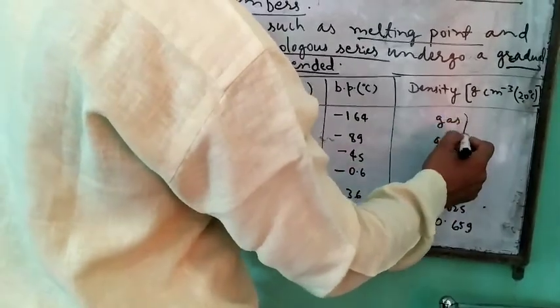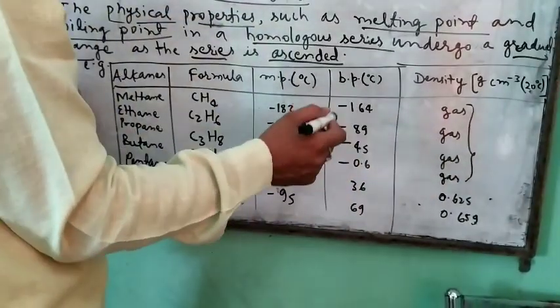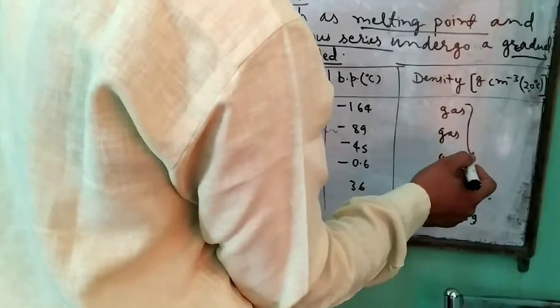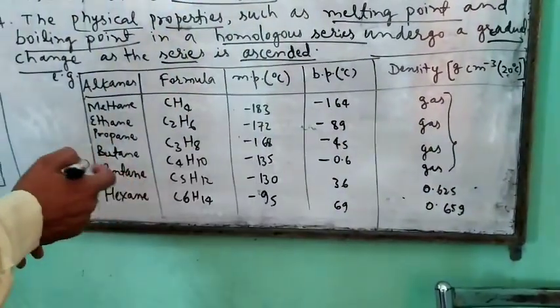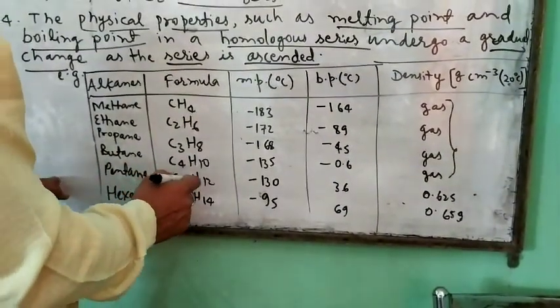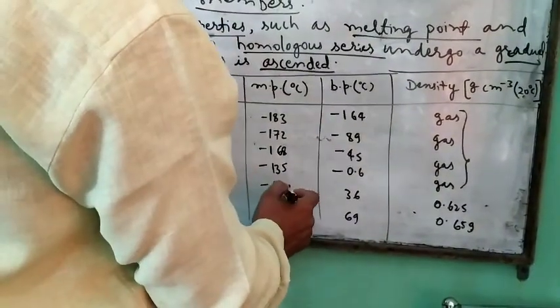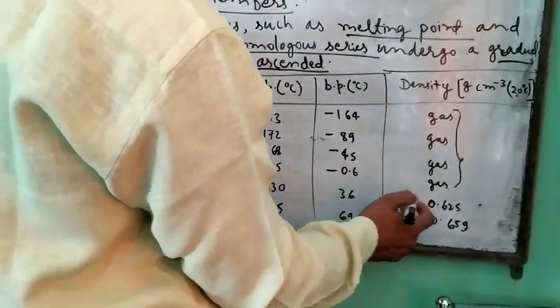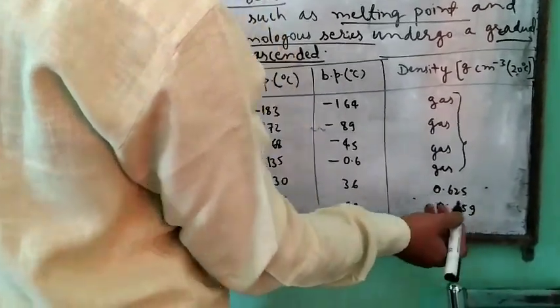These four compounds of this series are in gaseous condition, so their densities are not explained. Pentane has molecular formula C5H12, melting point minus 130 and boiling point 36, and its density is 0.625.